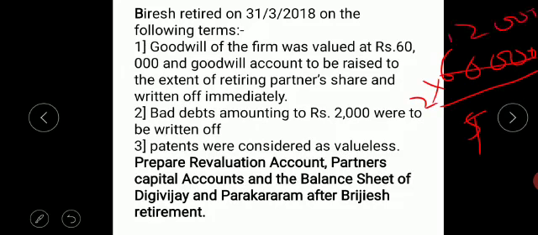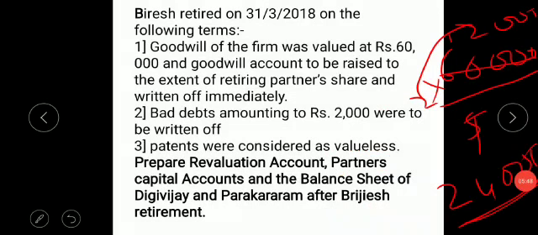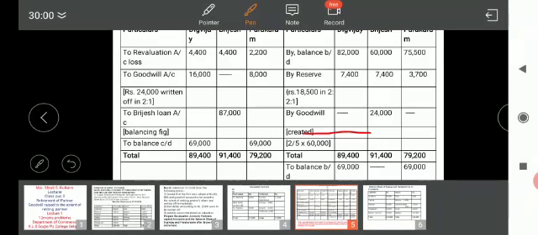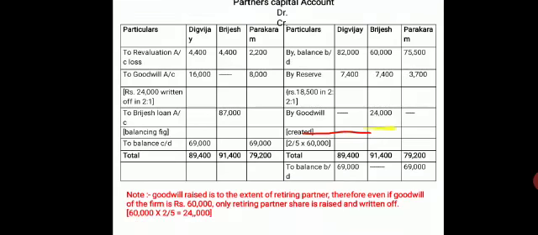Now this 12,000 multiplied by 2, I will get 24,000. So this is the amount which is to be raised for the retiring partner. So this amount is taken as goodwill created, 24,000.